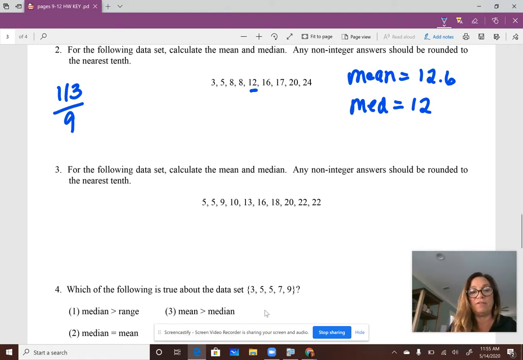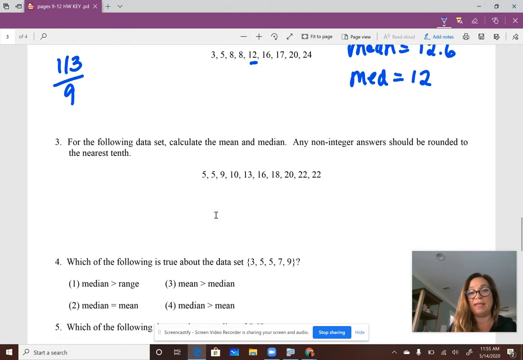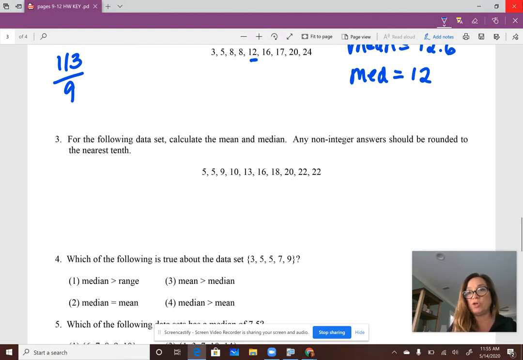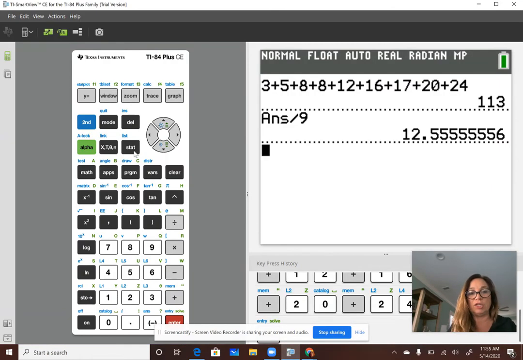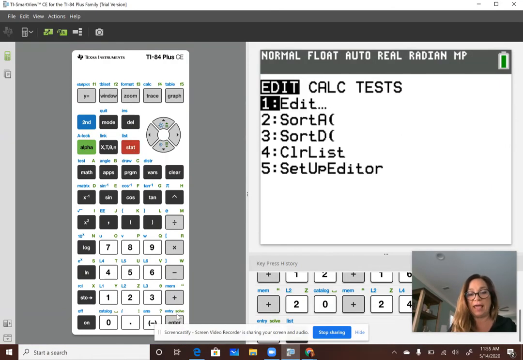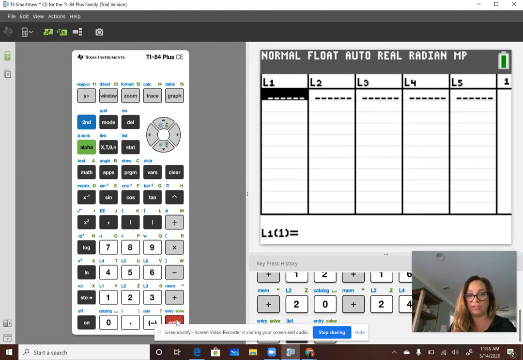Okay. For the following data set, calculate the mean and the median. So I'm going to show you how to do this using the 1-var stats on the calculator. Okay. So for 1-var stats, you would go to stat, edit, and hit enter. And then you type in your data set.